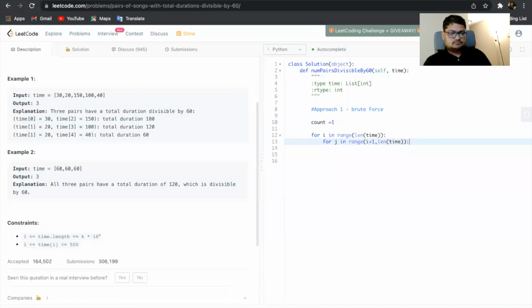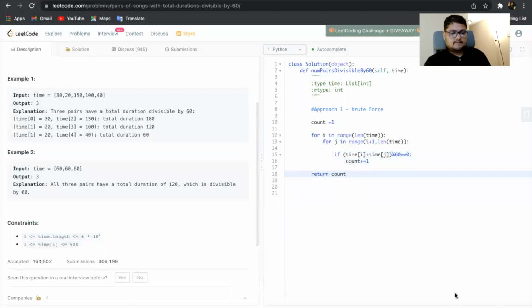Now, any time the summation of both these values, the value at index i and the value at index j, is divisible by 60, which in other words means the modulus 60 equals 0, then we can simply do count plus equals 1, and then we can return the count.